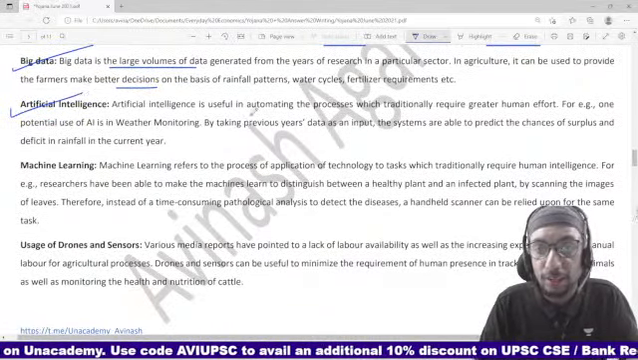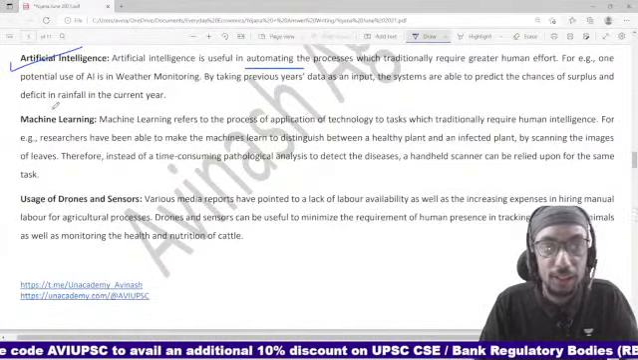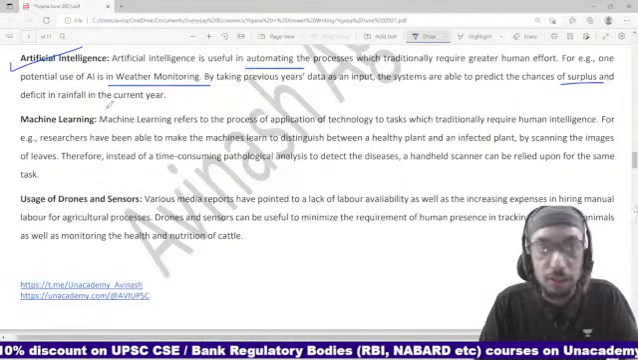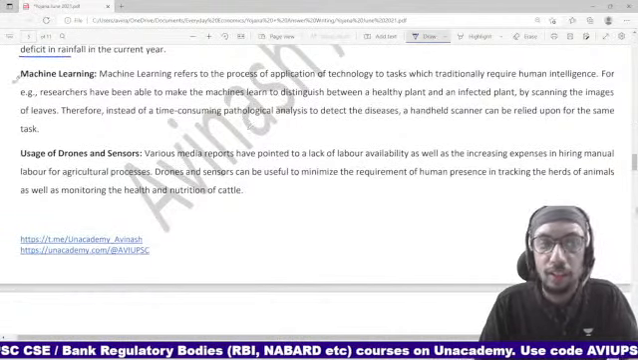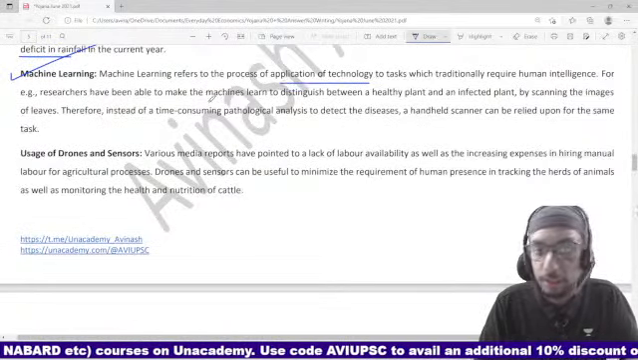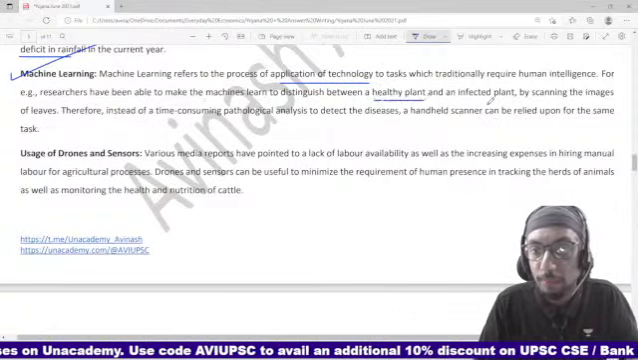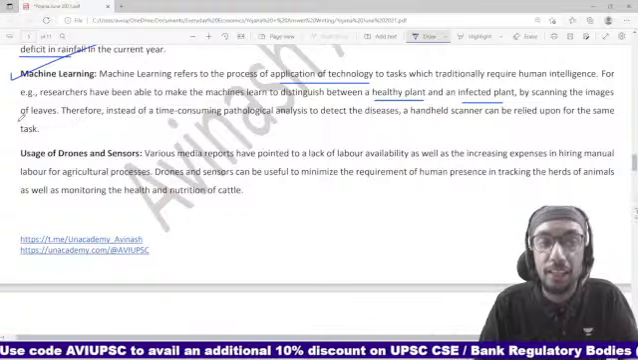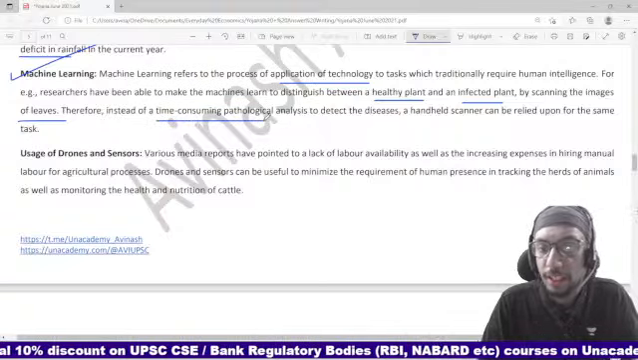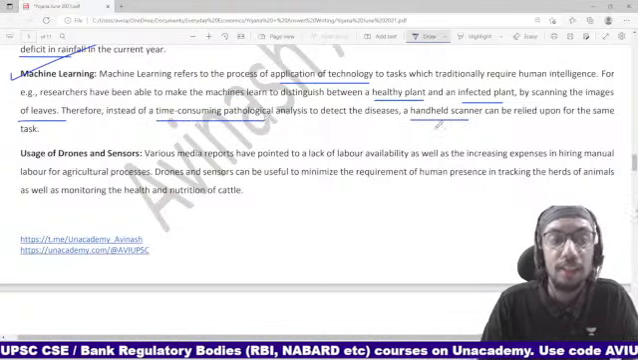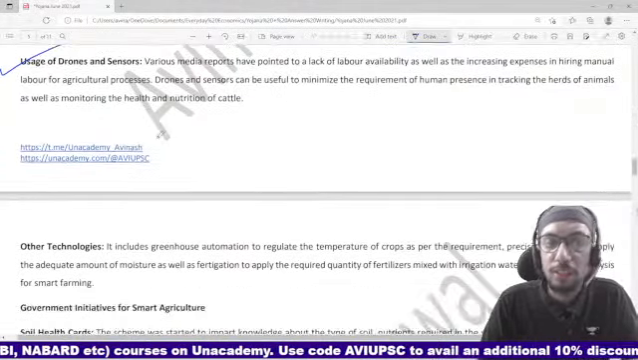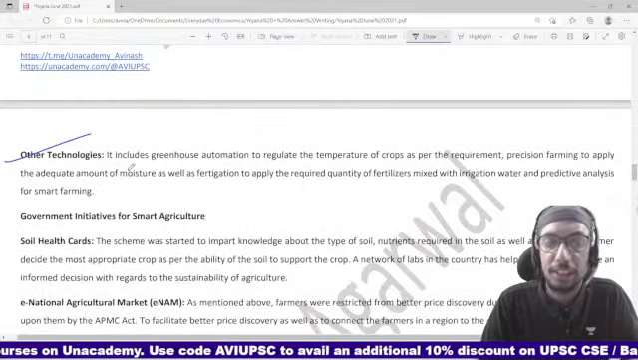Artificial intelligence, right? So we can automate the traditional processes. In weather monitoring, systems are able to predict the chances of surplus and deficit rainfall in the current year. Machine learning, right? So application of technology: researchers have been able to make machines learn to distinguish between healthy plants and infected plants. So we can scan the leaves and this detection can be done. Instead of time consuming pathological analysis, a handheld scanner can tell us which plants are healthy and which plants are unhealthy. Usage of drones and sensors, and there are other technologies as well, right?